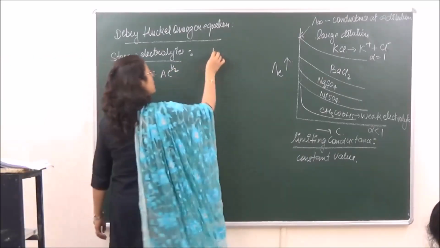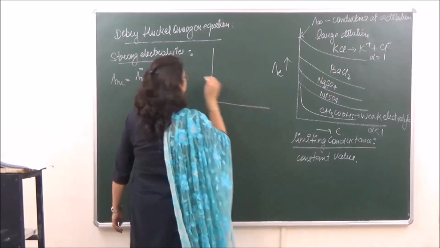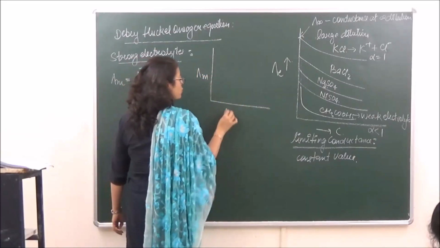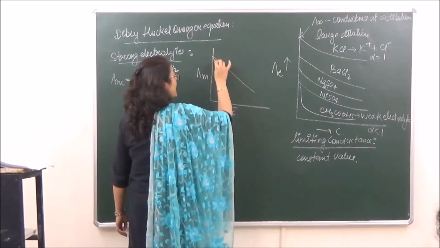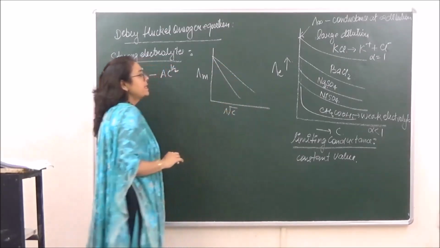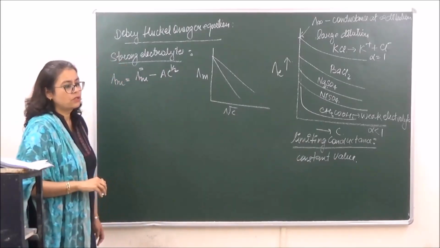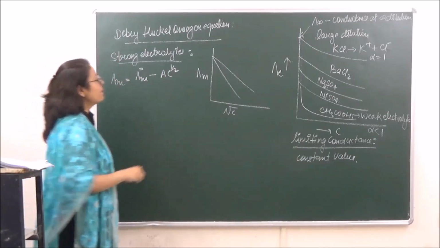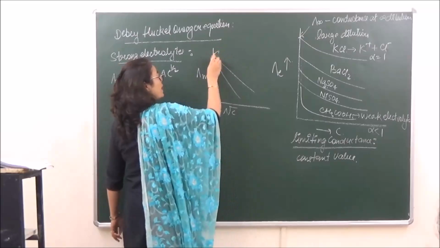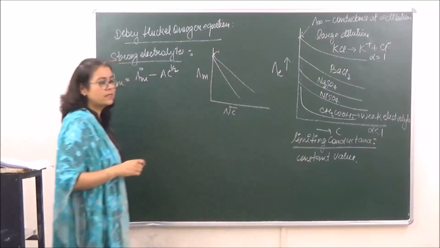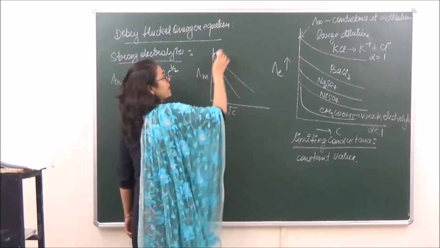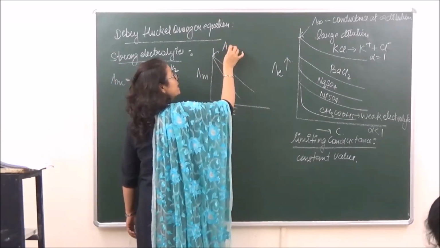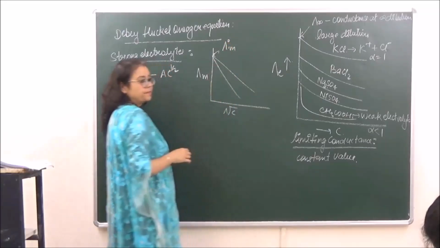When we plot a graph between lambda m and under root of concentration, we can see that the molar conductance keeps on decreasing with increase in concentration. The value where molar conductivity is maximum, at zero concentration or at infinite dilution, is said to be lambda m naught.